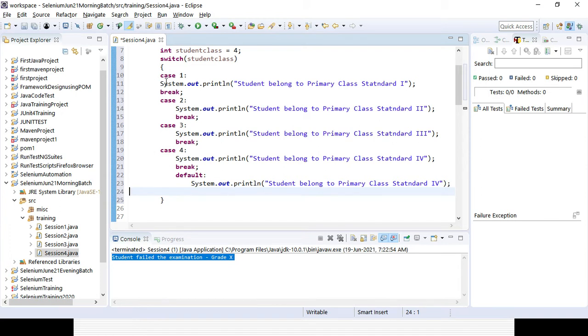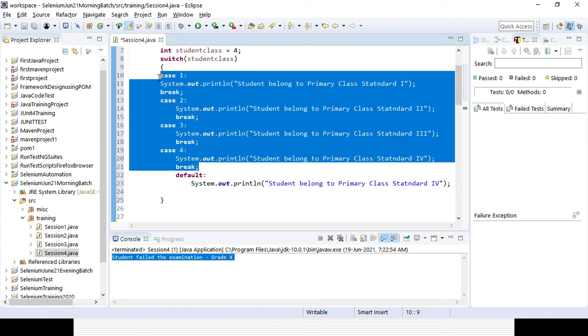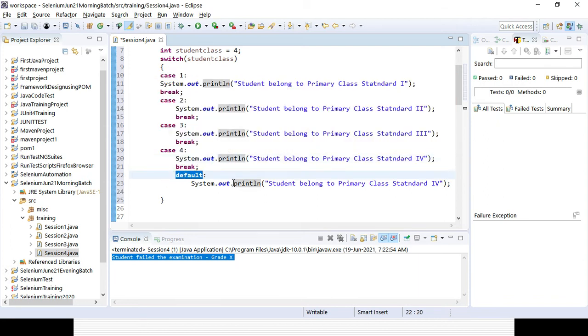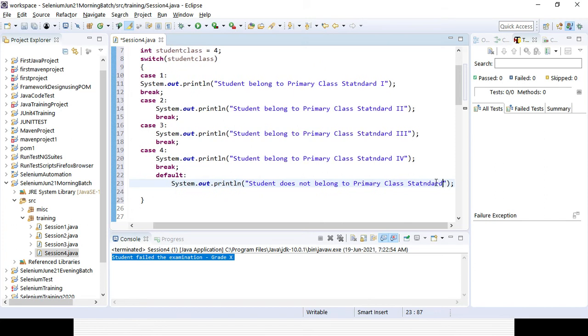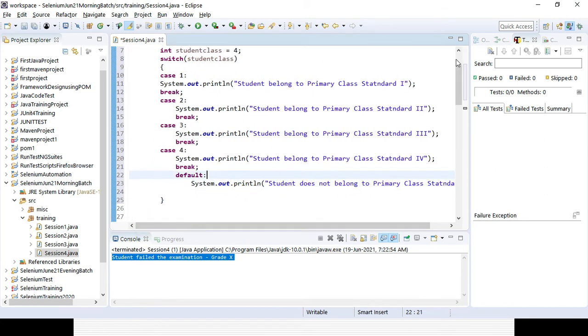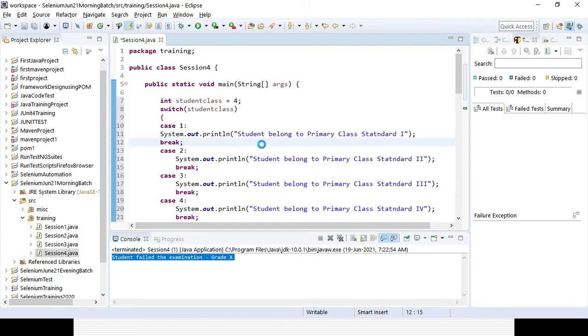So four parts, right: case 1, case 2, case 3 and case 4. For every case I can give break. I will show you what the impact is in case I do not give any break. And in the default part I will say that the student does not belong to primary class standard, right? So the student is either below primary standard or already out of the primary standard. That's why I can use the switch statement. Let's try to run it and see.